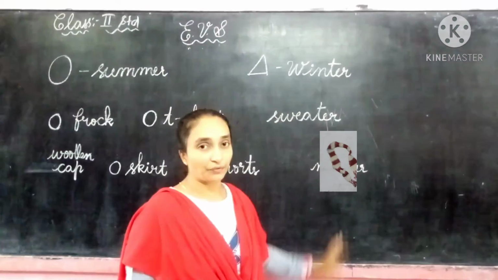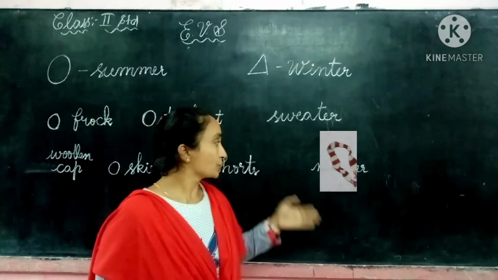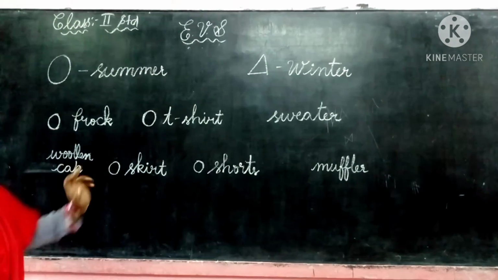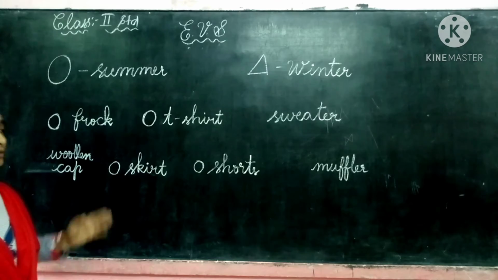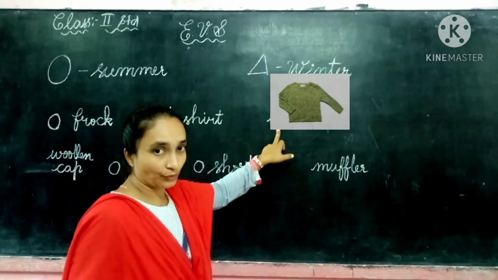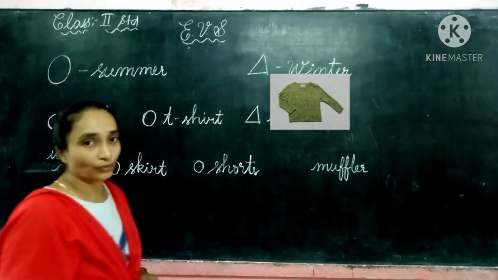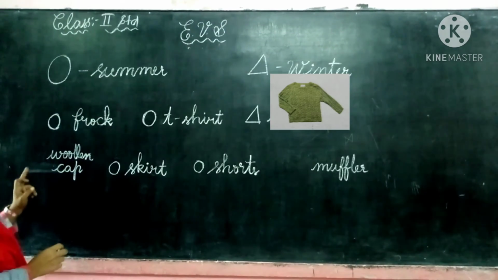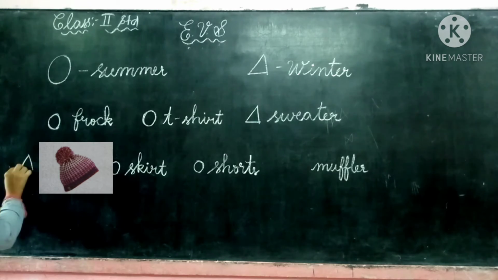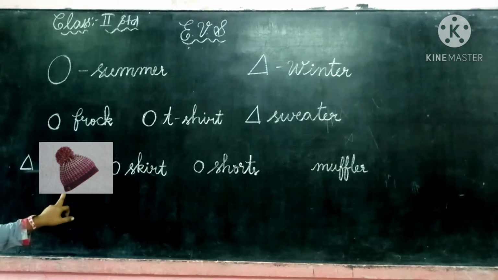Now the last one is the muffler. Muffler we use only in the winter season. So the summer clothes we have completed here. Yes, we have made circles next to them. And the remaining ones are the winter clothes. Yes, sweater. Sweater is winter. So here we make a small triangle next to the winter clothes. Here is a triangle, sweater, and here we have a woolen cap. So here also we make a triangle next to it, woolen cap.